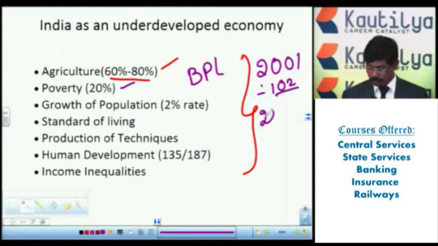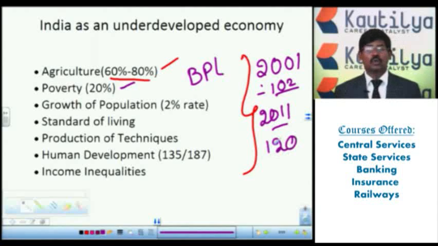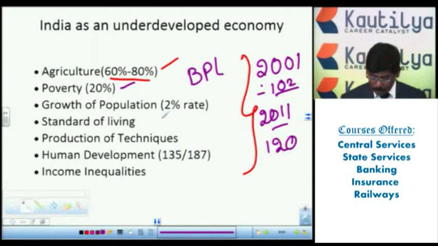But by the 2011 population census, we have 120 crores. Look now, the population growth rate is 2% per annum. The population is tremendously increasing day by day.